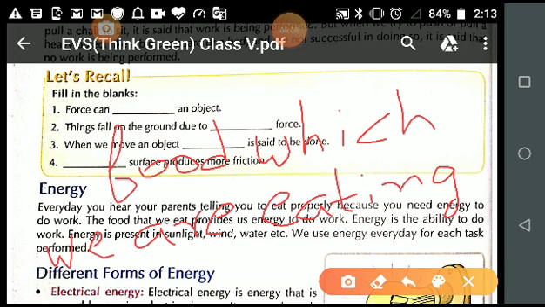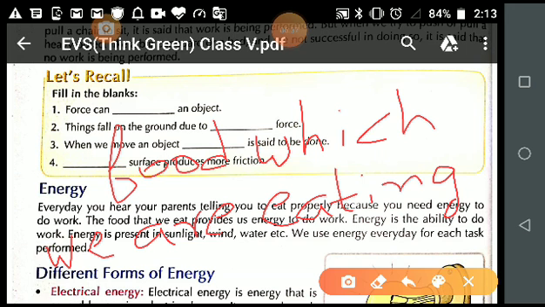See students, our body is also like a machine, but it is a living machine. For example, all machines work when we put fuel in them. In the same manner, our body is also a machine, but a living machine.